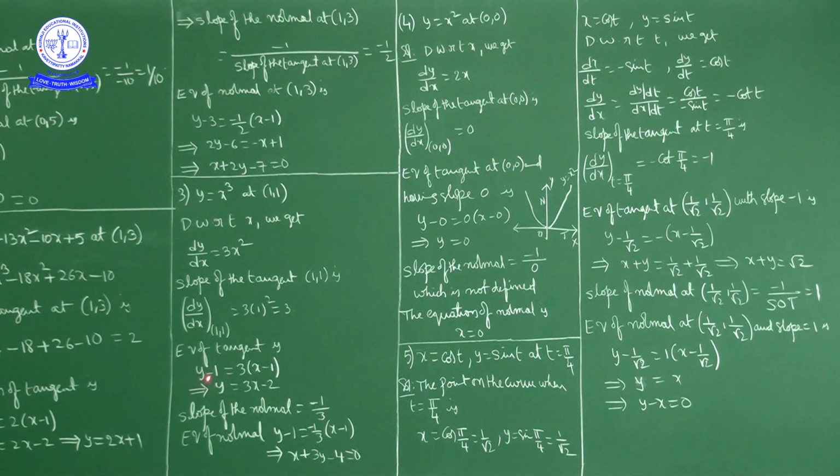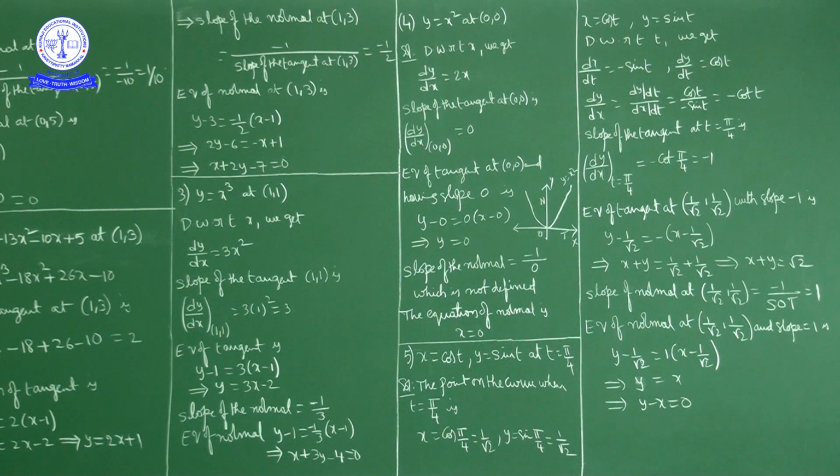So it is y minus 1 is equal to 3 into x minus 1, nothing but y minus 1 is equal to 3x minus 3. Okay, take minus 1 this side as plus 1, so y is equal to 3x minus 3 plus 1, nothing but y is equal to 3x minus 2. That is the equation of the tangent.